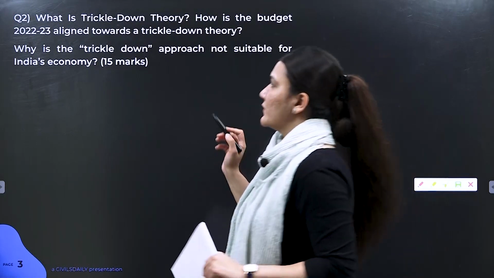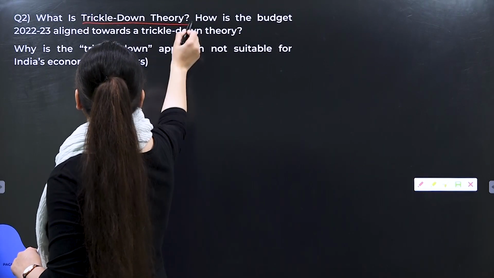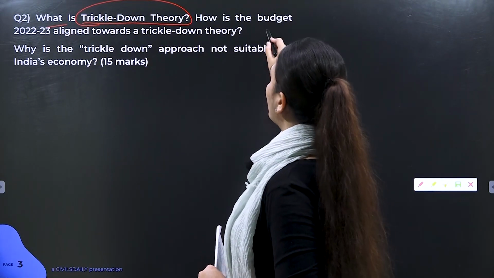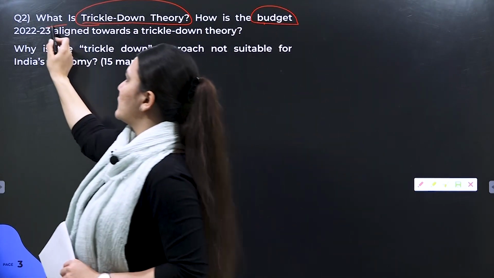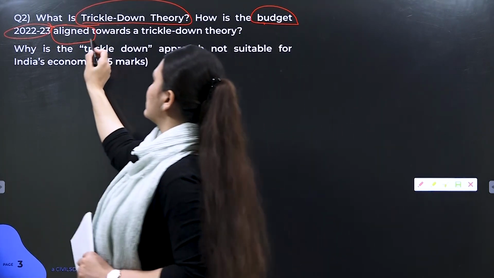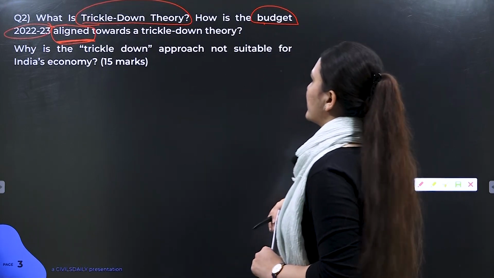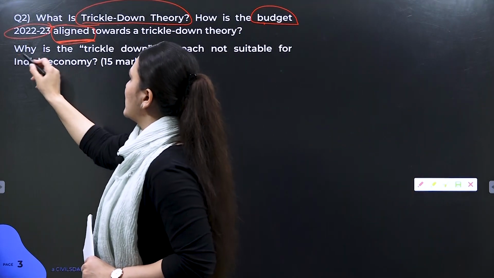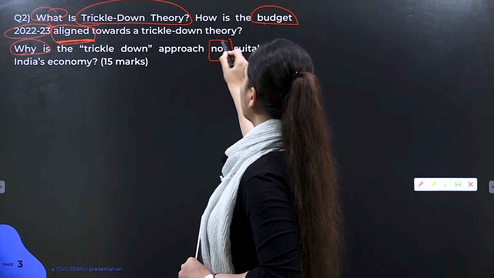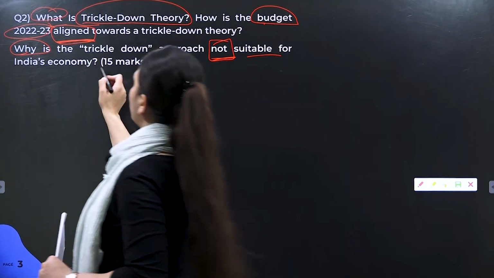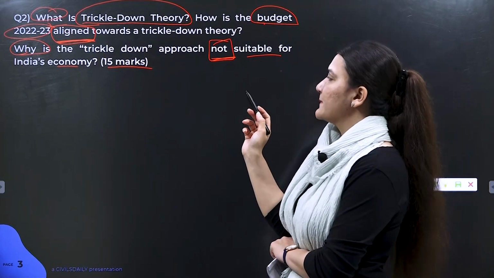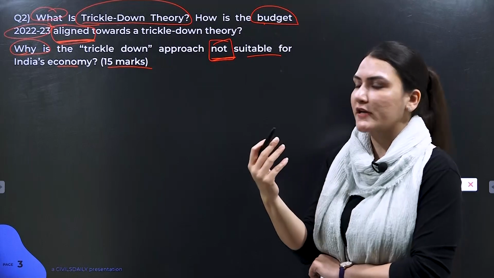So now let's see the keywords. So first is, what is trickle-down theory? This is a straightforward part which you can answer. Now, how is the budget 2022-2023 aligned towards a trickle-down theory? This aligned is your major keyword here. And after that, you need to address why is the trickle-down approach not suitable for India's economy, and this is a 15-marker question. Now understand that this is basically an assertion type of question.